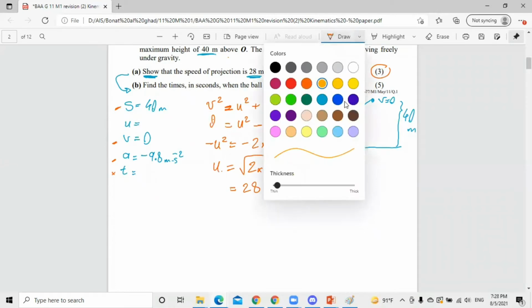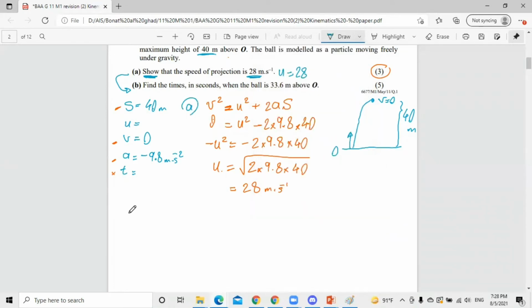What is the next part of the question asking? That's part A. Part B, what do they ask? Find the times, not only one time, there are 2 times, or more, in seconds, when the ball is 33.6 meters above O. So this is the original height.